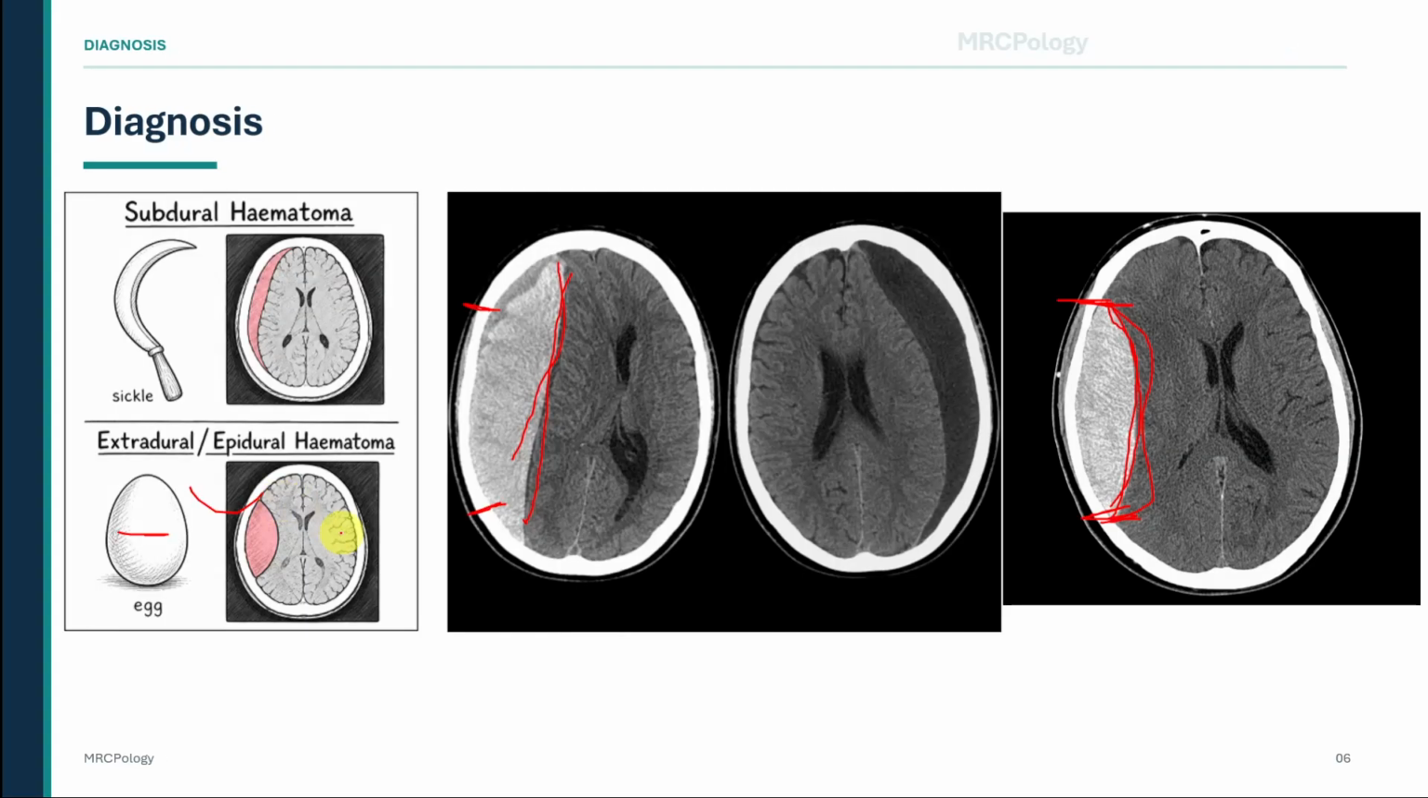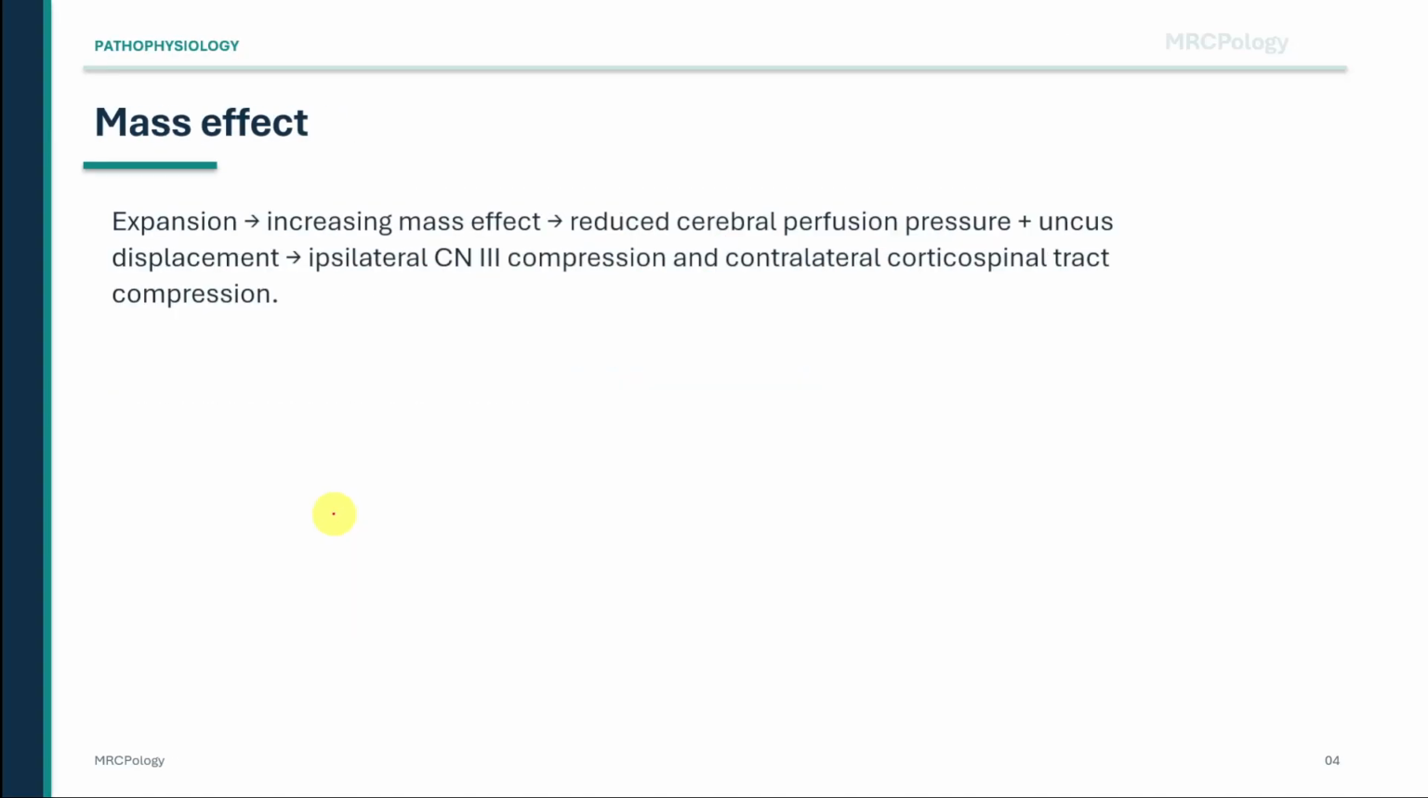As the extradural hematoma expands, it causes mass effect. Mass effect raises intracranial pressure and reduces cerebral perfusion pressure. If pressure continues to rise, the medial temporal lobe can be pushed downwards, causing uncal herniation. This is where the neurological signs become very important.